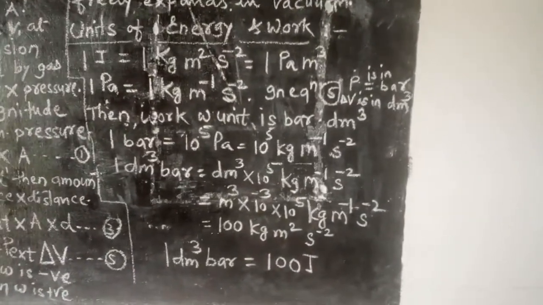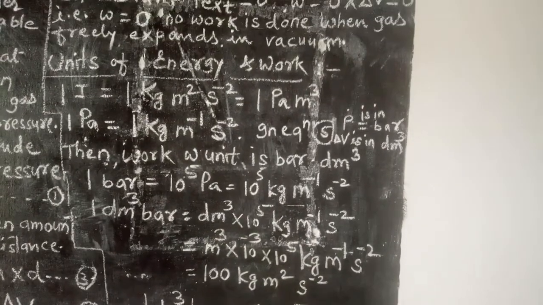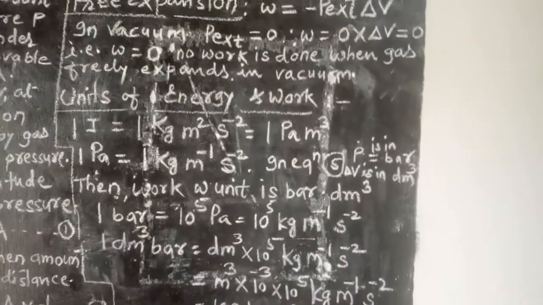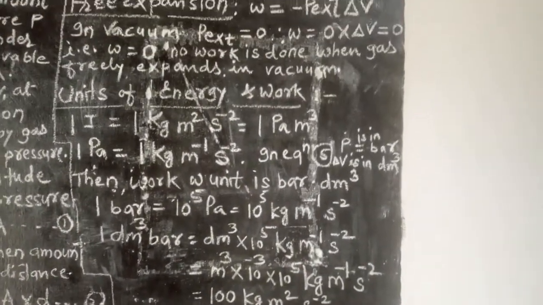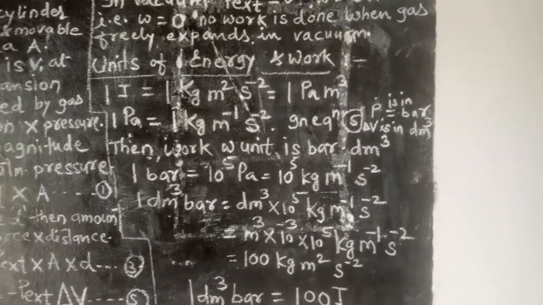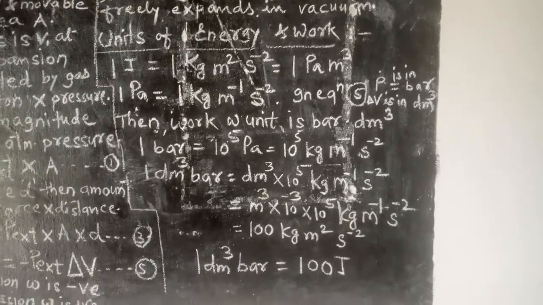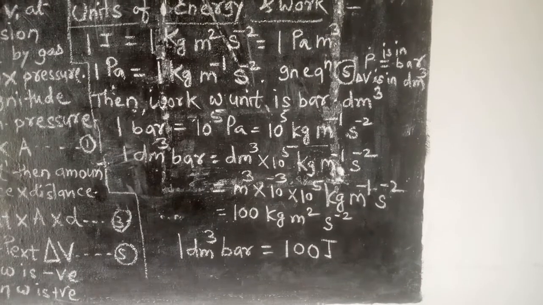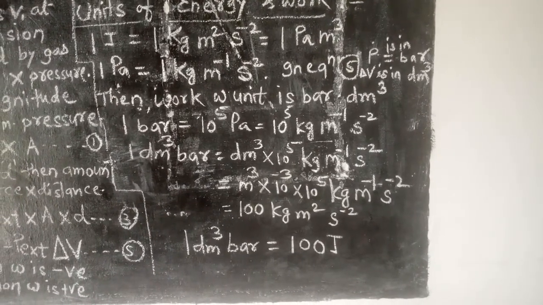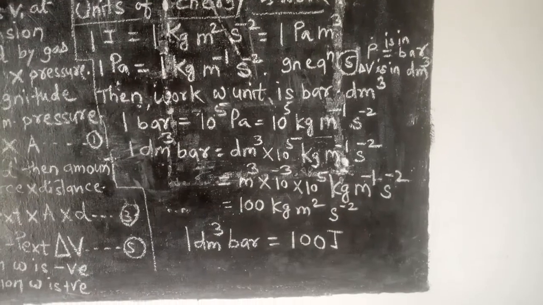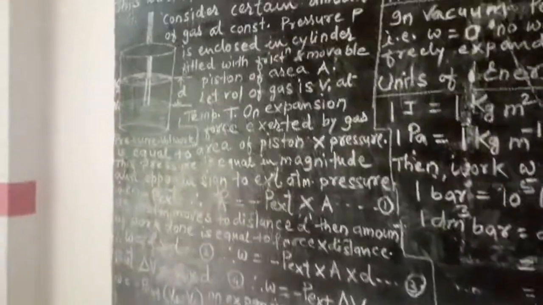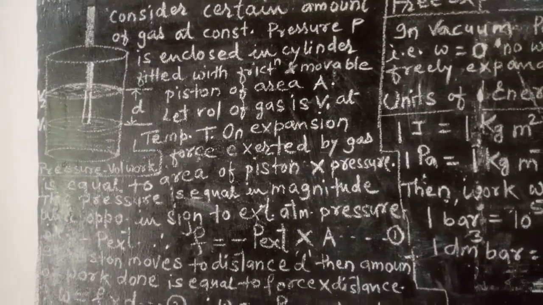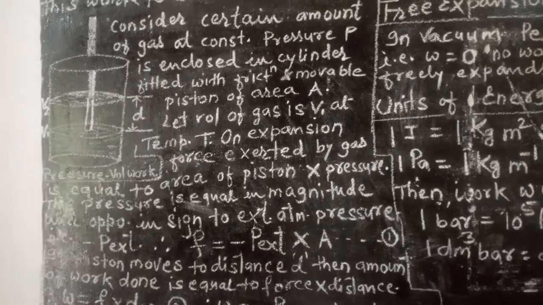Work is nothing but the exchange of energy from surrounding to system and from system to surrounding. But there is no opposing pressure in the vacuum and there will not be any loss of energy. Piston is movable but no loss of energy by the system to push the piston upward, or no loss of energy by the surrounding to push the piston to the downward position. Okay? In other words, no work is done when the gas expands freely in the vacuum.